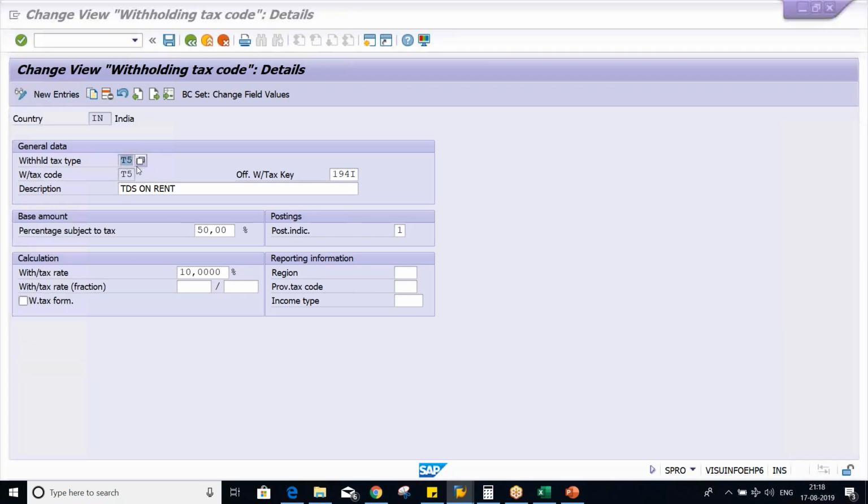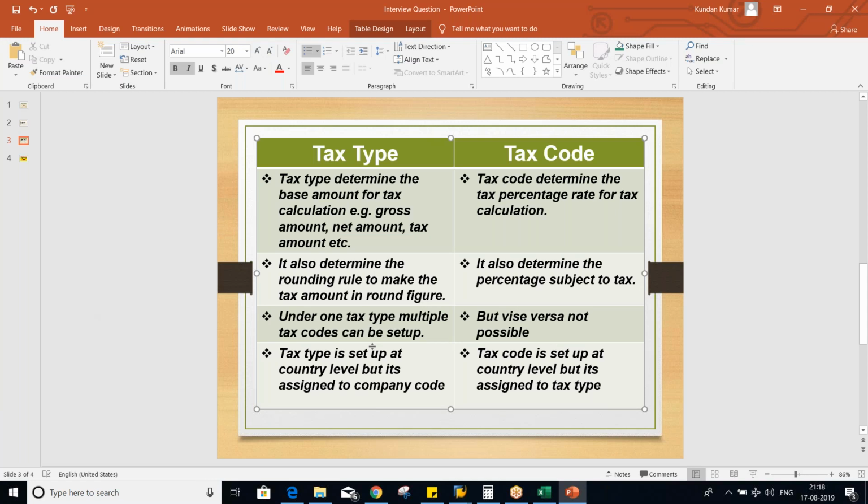So now what I said here is that tax type is set up at country level, but it is assigned to company code. Whereas tax code is also set up at country level itself, but this is assigned to tax type. Okay, so these are the four major differences, guys, which can be explained pretty easily during an interview.